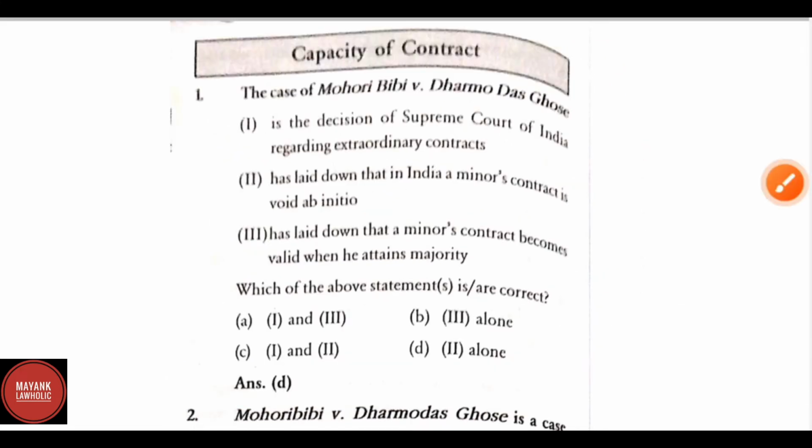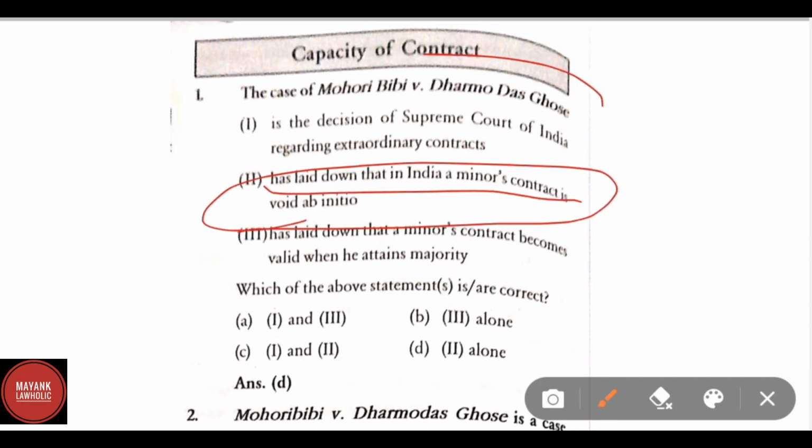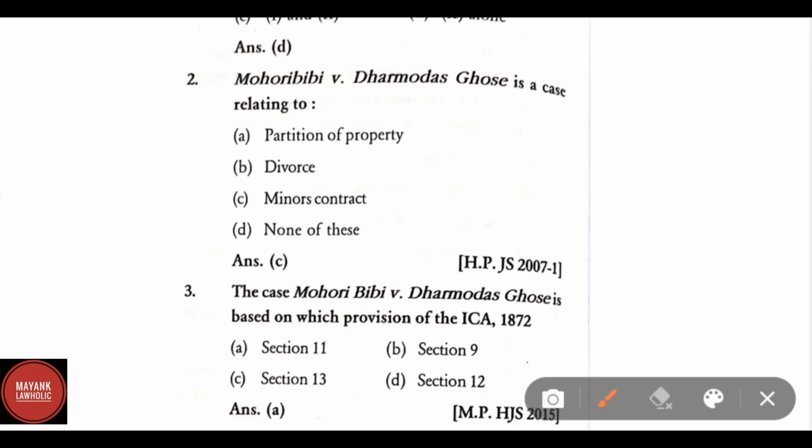The case of Mohori Bibee versus Dharmodas Ghose. The option is the decision of the Supreme Court of India regarding minor's contracts has laid down that in India a minor's contract is void ab initio. Mohori Bibee versus Dharmodas Ghose, void ab initio, has laid down that India's minor contract is void ab initio. Mohori Bibee versus Dharmodas Ghose is an important case. Again, it has been asked, minor's contract.